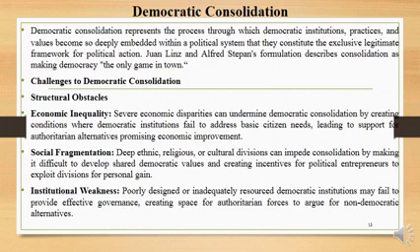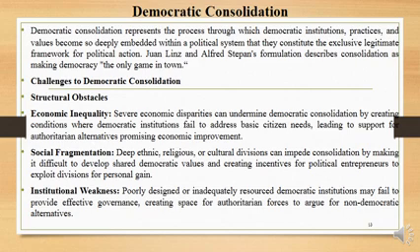Democratic consolidation represents the process through which democratic institutions, practices and values become so deeply embedded within a political system that they constitute the exclusive legitimate framework for political action. We have challenges to democratic consolidation. We have structural obstacles. In the structure, we have economic inequality.